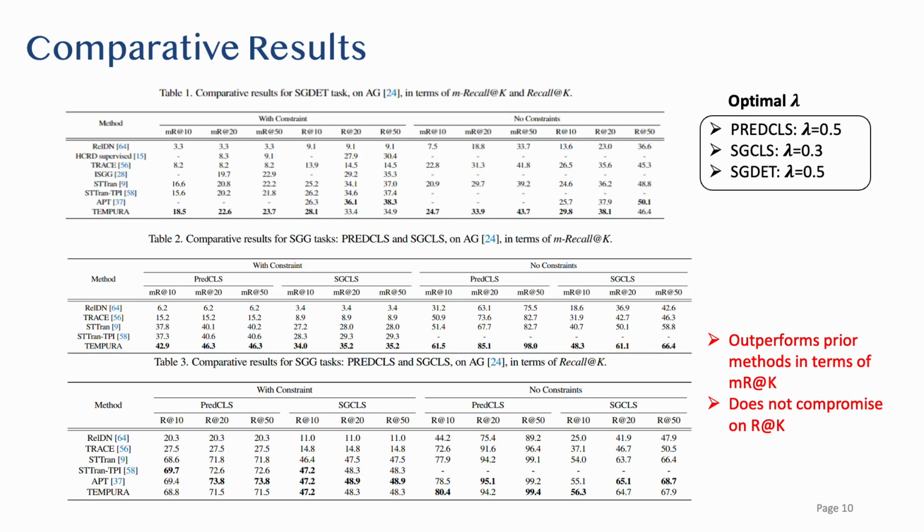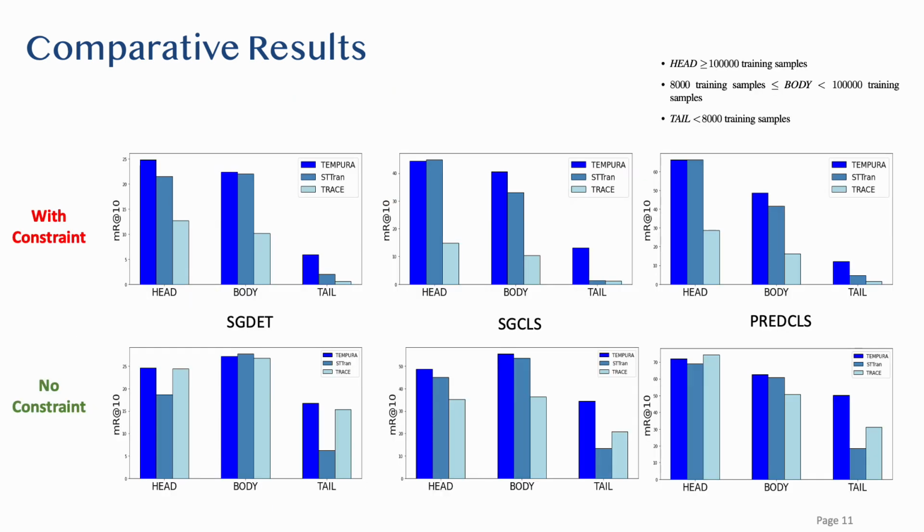The following tables show the performance of Tempura in comparison to the existing state of the art. The optimal lambda for each task is obtained empirically. Tempura outperforms existing state of the art in generating more unbiased scene graphs, as evident from the higher mean recall values. Also, Tempura does not compromise on the recall values, which shows that it performs equally or better than the other methods in detecting the data-rich predicates as well. This can be verified from the following charts, which show that in most cases Tempura achieves far better performance for the body and tail classes without compromising performance on the head predicate classes.